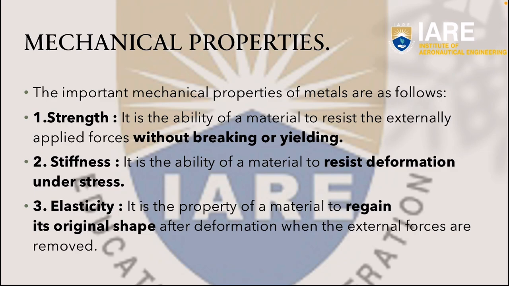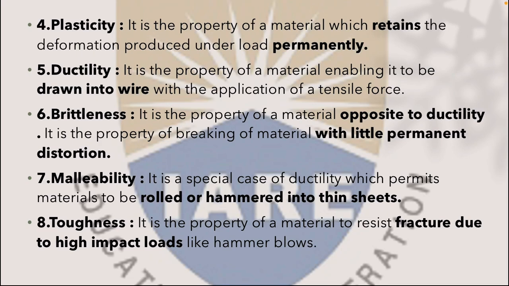Number 3, elasticity. It is the property of a material to regain its original shape after deformation when the external forces are removed. Number 4, plasticity. It is the property of a material which retains the deformation produced under load permanently. Number 5, ductility. It is the property of a material enabling it to be drawn into wires with the application of tensile force.